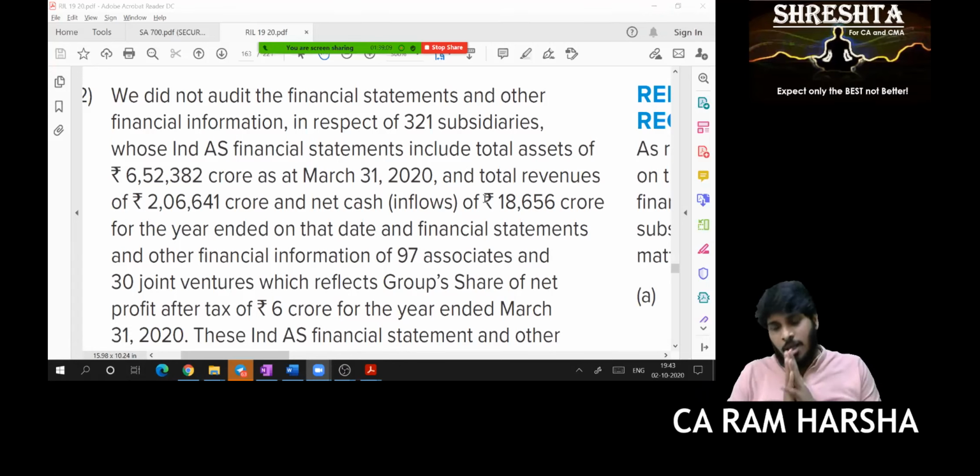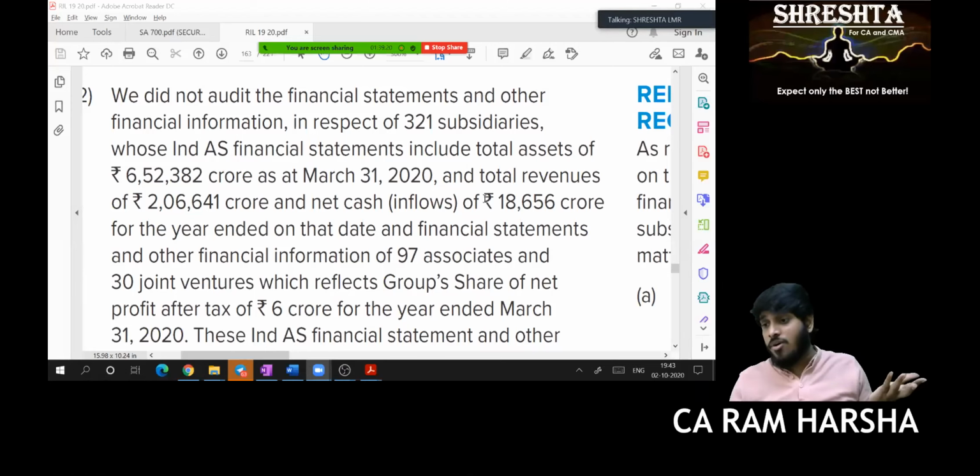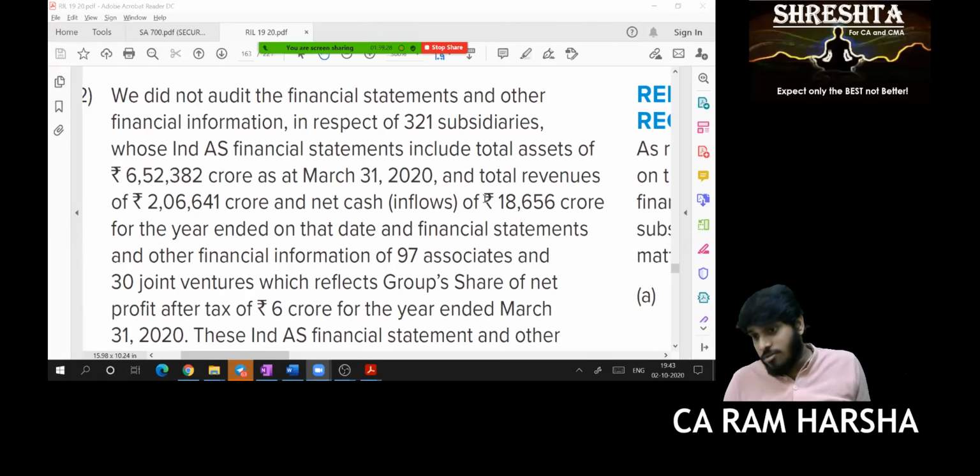Different entities. Do they have different auditors or the same auditor for the entire group? Do you think Reliance and all its subsidiary companies have the same auditor? It may or may not, correct?